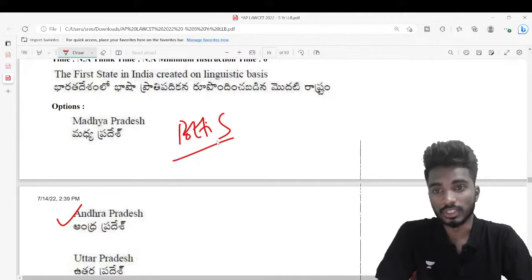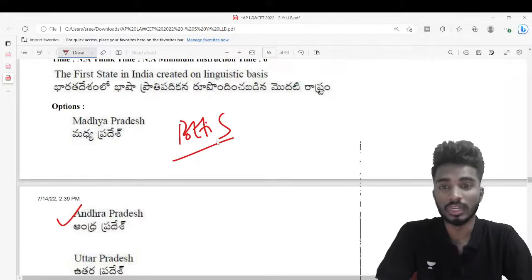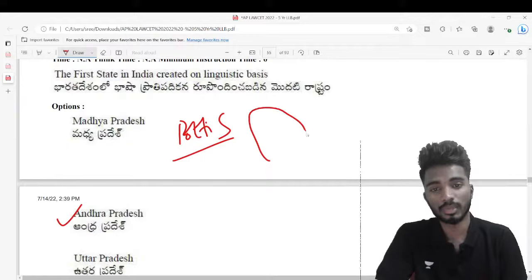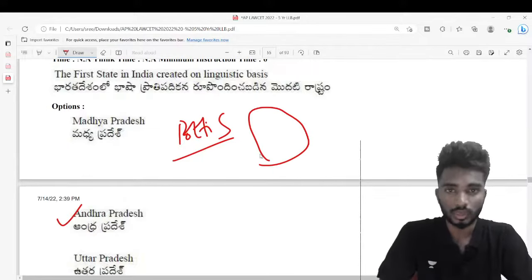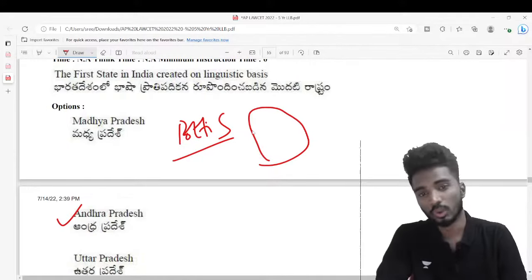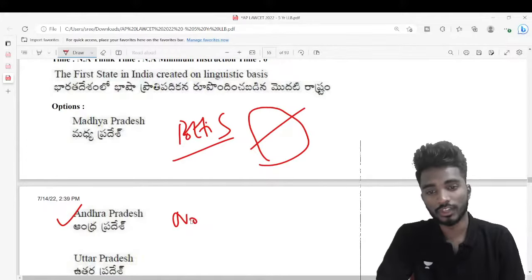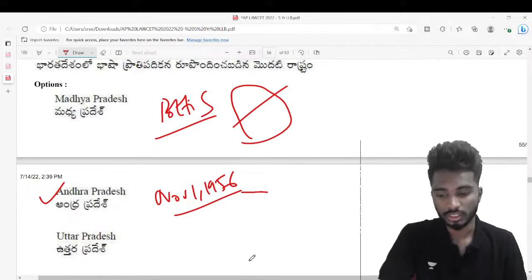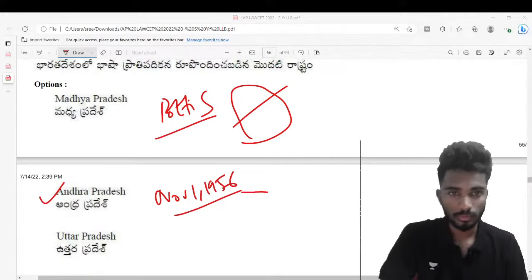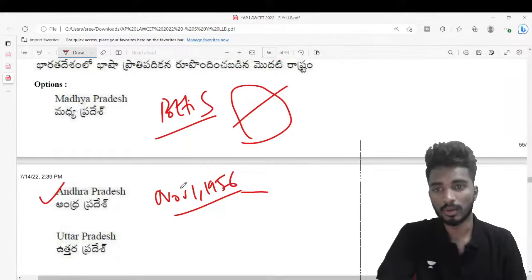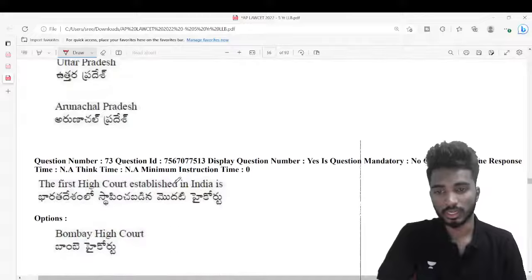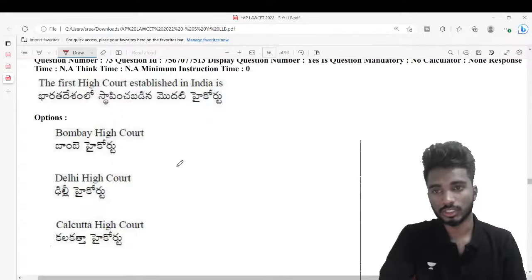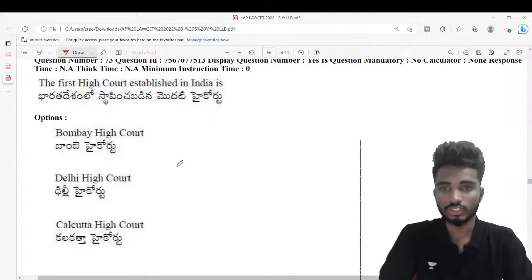So this demand was created that we have to create an Andhra state. Previously Andhra Pradesh was a part of the Madras presidency or Madras province. On November 1st 1956, Andhra Pradesh was created as the first Telugu speaking state in India. So after Potti Sriramulu died, Andhra Pradesh was created. Next, the first high court established in India is